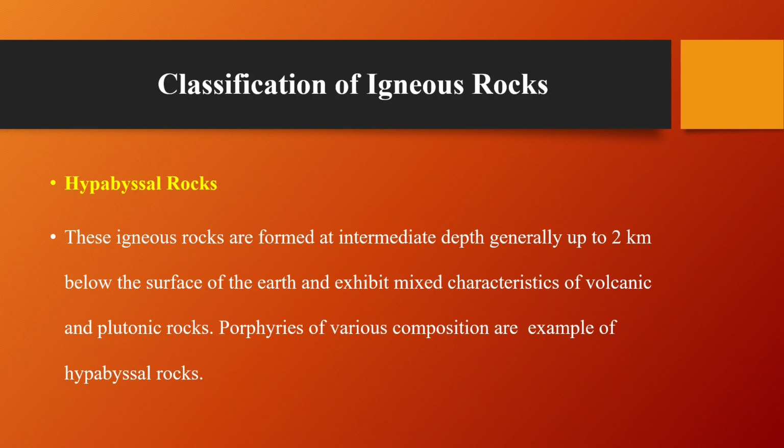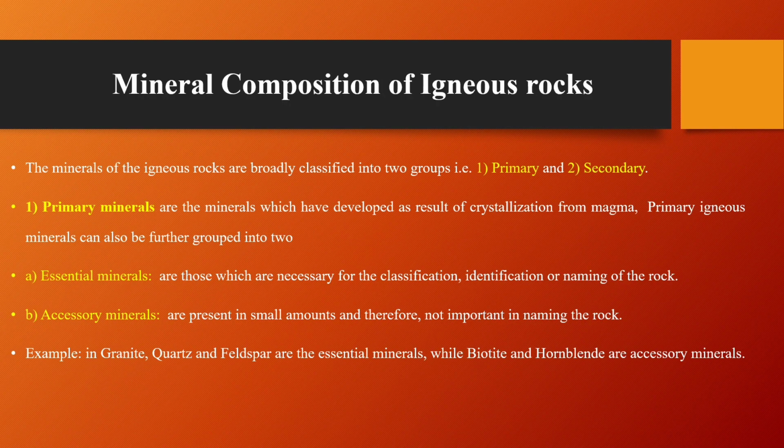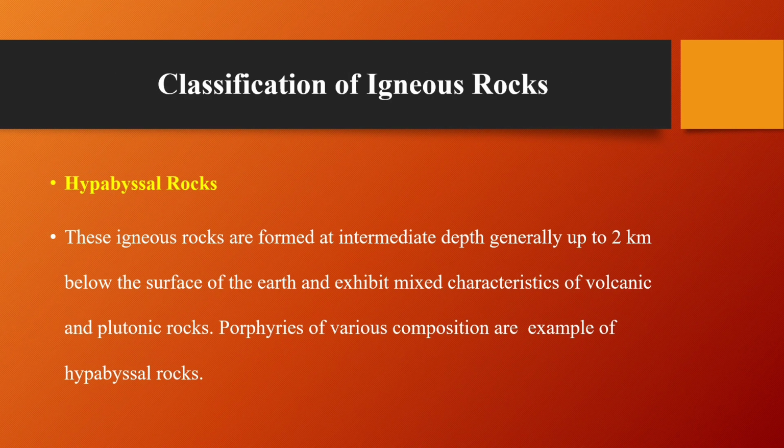Then hypabyssal rocks. These igneous rocks are formed at intermediate depth, generally up to 2 kilometers below the surface of the earth. They exhibit mixed characteristics of volcanic and plutonic rocks. The porphyries of various compositions are examples of hypabyssal rocks.